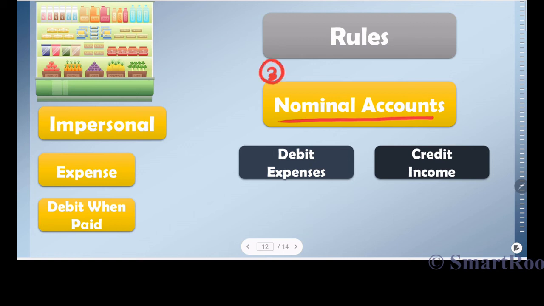The rule for nominal account is debit expenses, credit income. Isn't that easy? Any expense that you incur is going to get debited. In case you generate an income, then you have to credit the income. So among the impersonal accounts, the first subcategory was real account, and the second subcategory is nominal account, which says debit all your expenses and credit all your income. So she has incurred an expense, and that's why she has debited an expense account, and cash on the other hand is a real account and it's going out of my pocket.